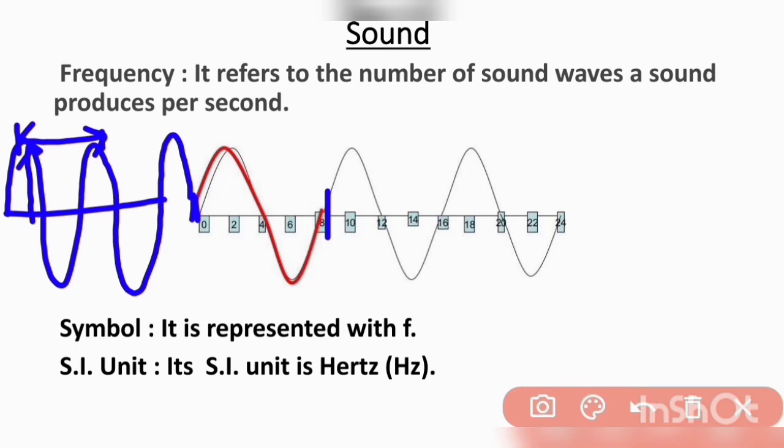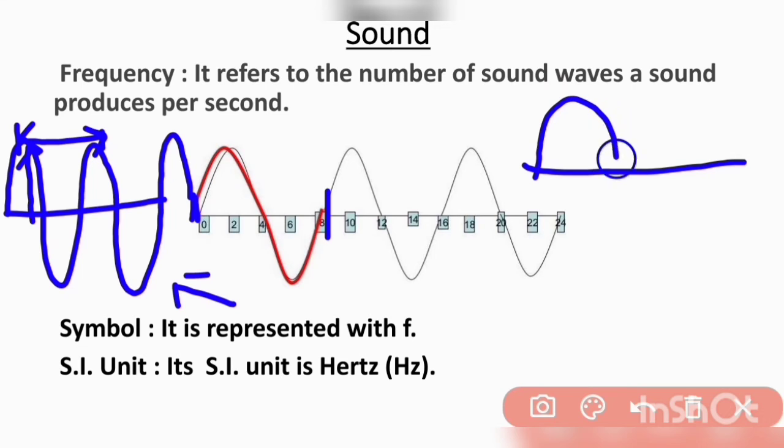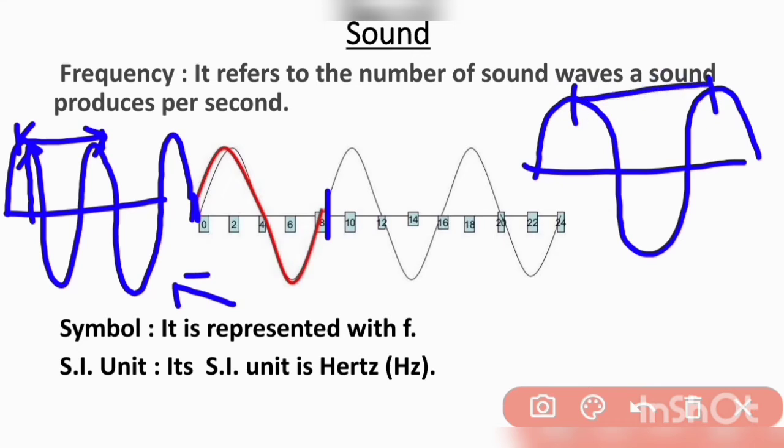So in this, frequency is high, and here that is its wavelength and that is its amplitude. So in this, frequency is low.